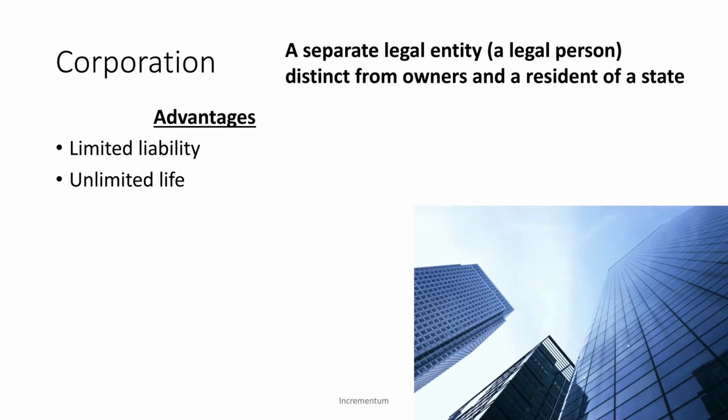A corporation also has unlimited life, because it has its own tax identification number. Again, it's a separate person from the owners, and because it's not a physical, living, breathing person, theoretically, it has unlimited life or perpetual life, so it can go on forever. Another advantage is the separation of owners and managers. This could be a good thing because most of us are not experienced enough to manage a firm and make decisions for a multi-million or multi-billion dollar firm. Instead, we can hire managers who have more experience and skill in that area.